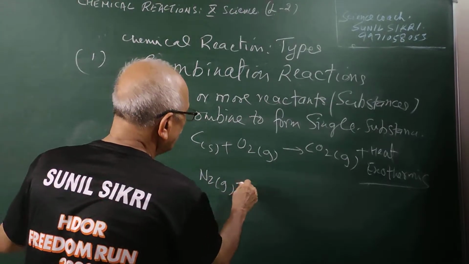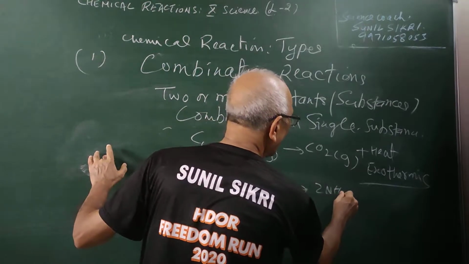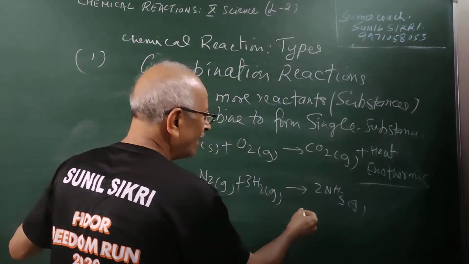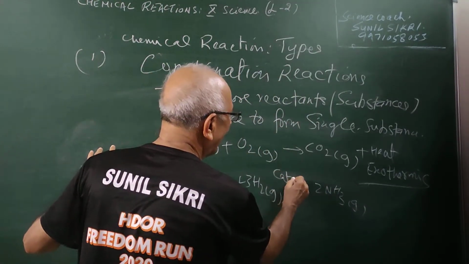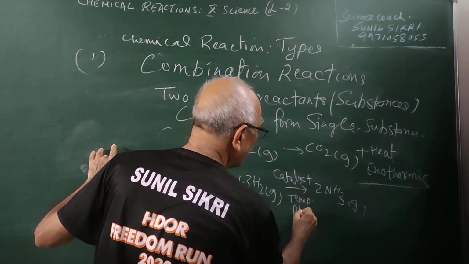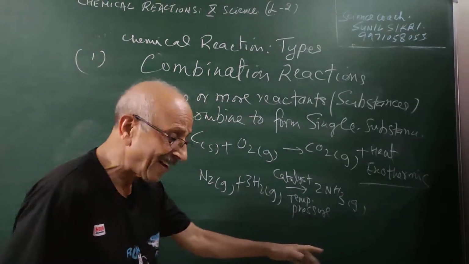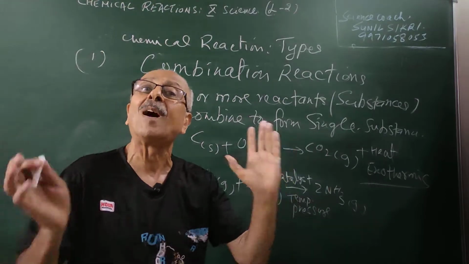Nitrogen gas reacts with hydrogen gas to form ammonia. This is a very important chemical for fertilizer. There is a catalyst, a temperature and pressure, students, which we have to mention in such cases. Then this reaction takes place. Again, it is an example of a combination reaction.